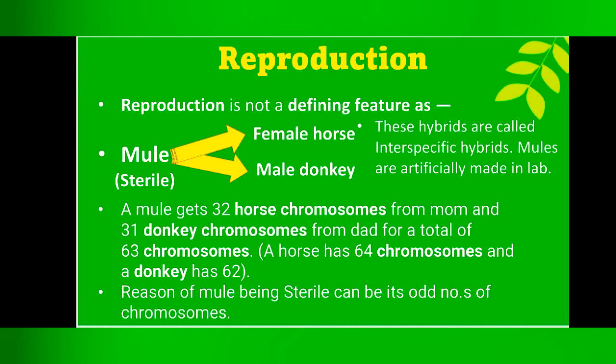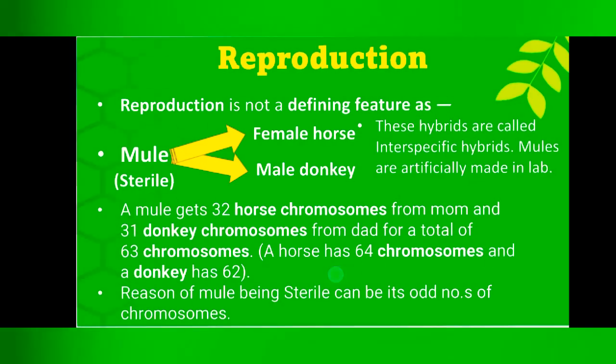A horse has 64 chromosomes in total and a donkey has 62. When we talk of total chromosomes in the mule, they are 63. Half of it is 31 and a half. So, it is practically impossible to have 31 and a half chromosomes.